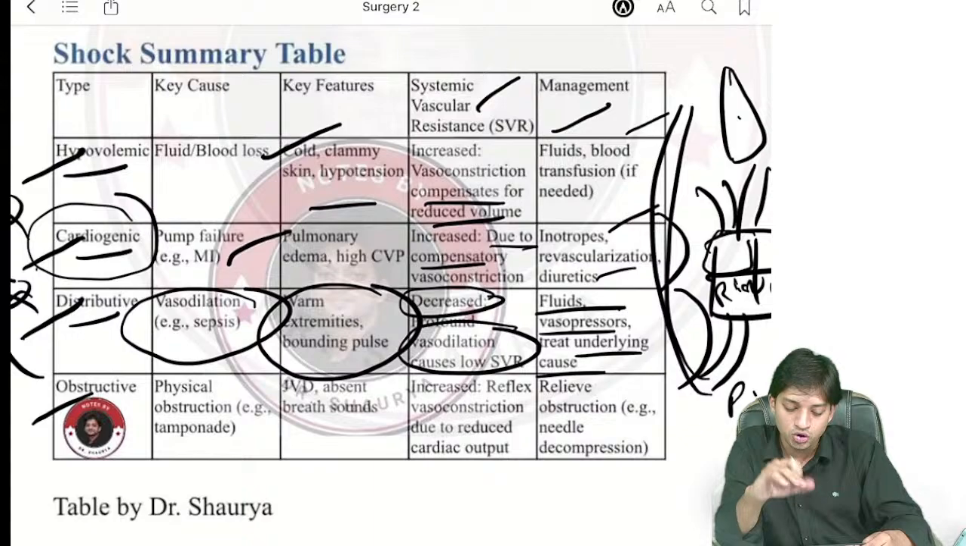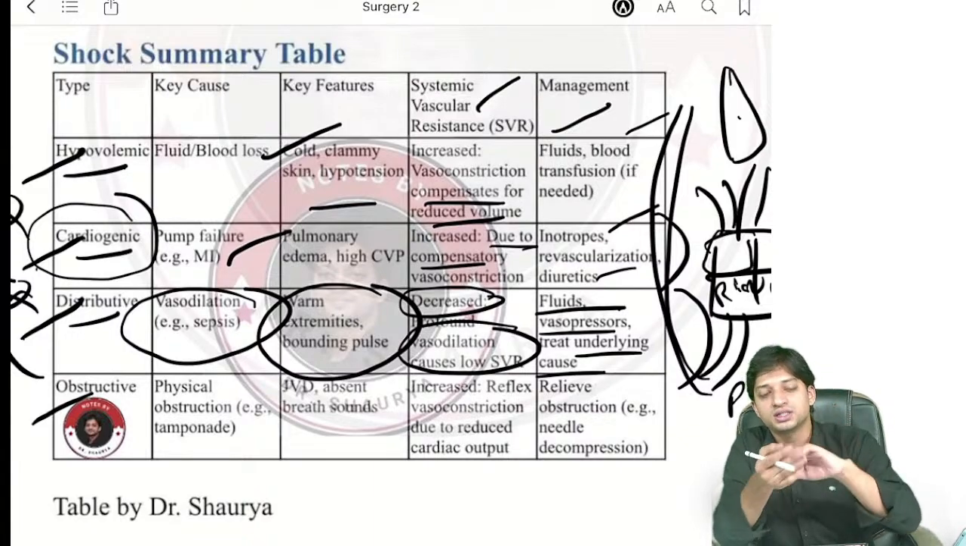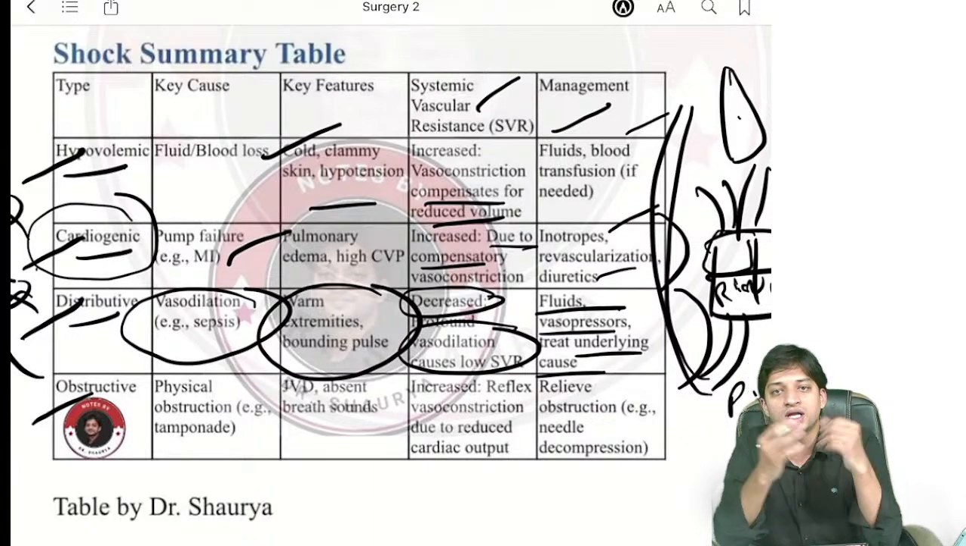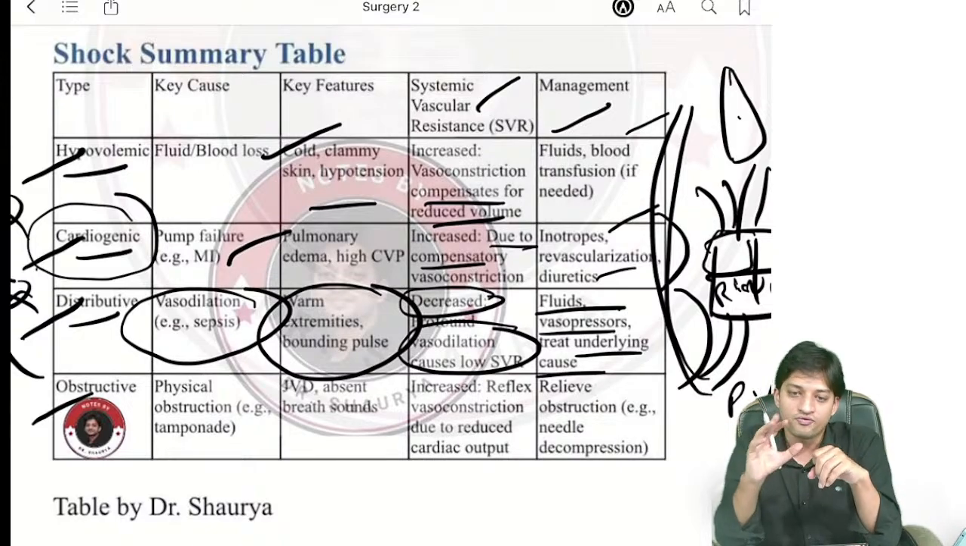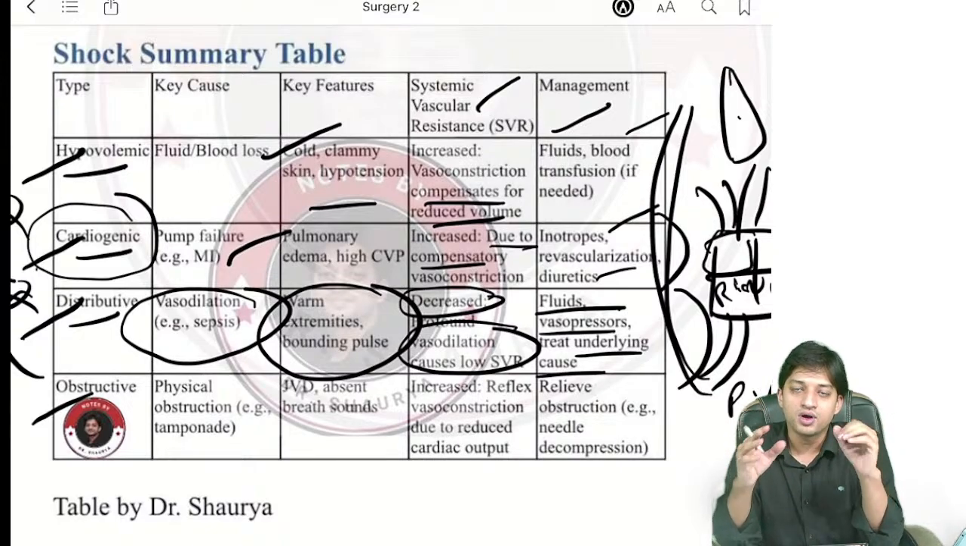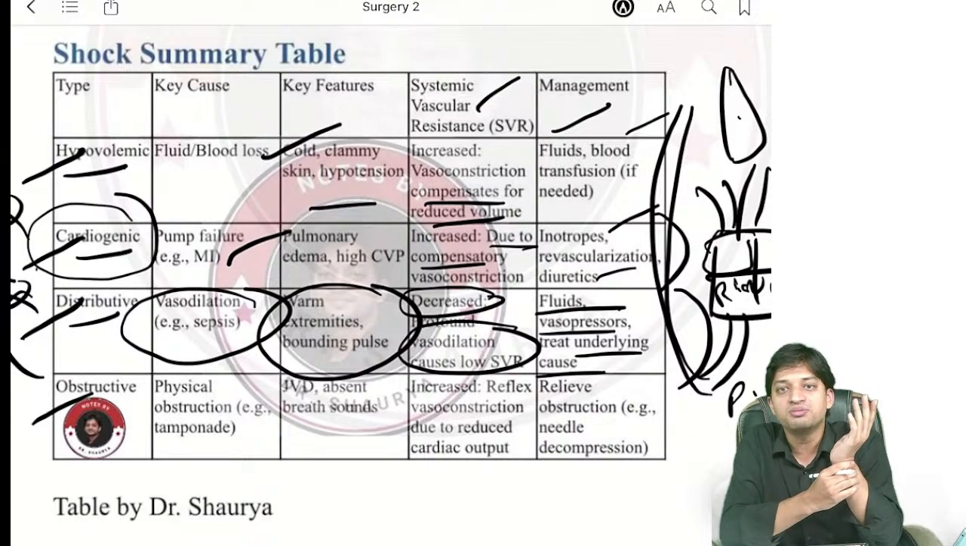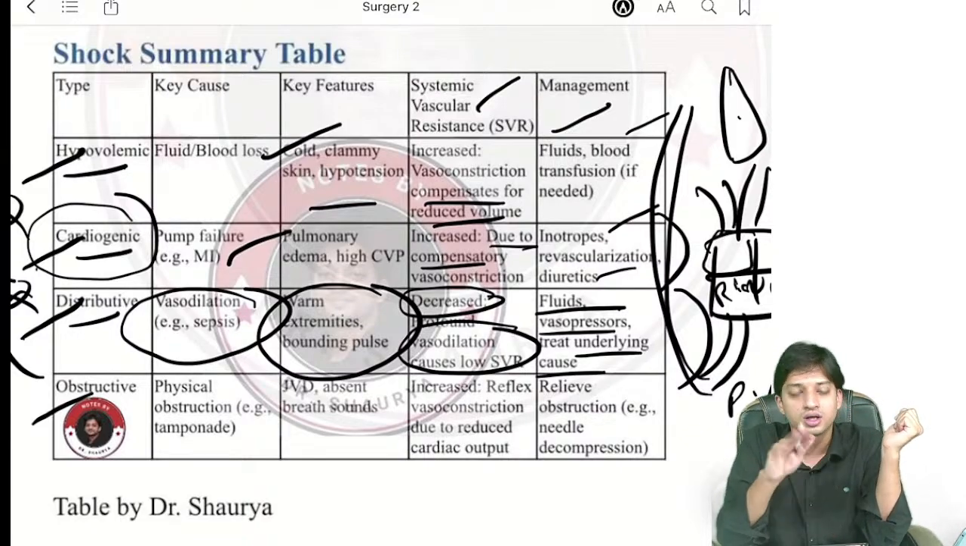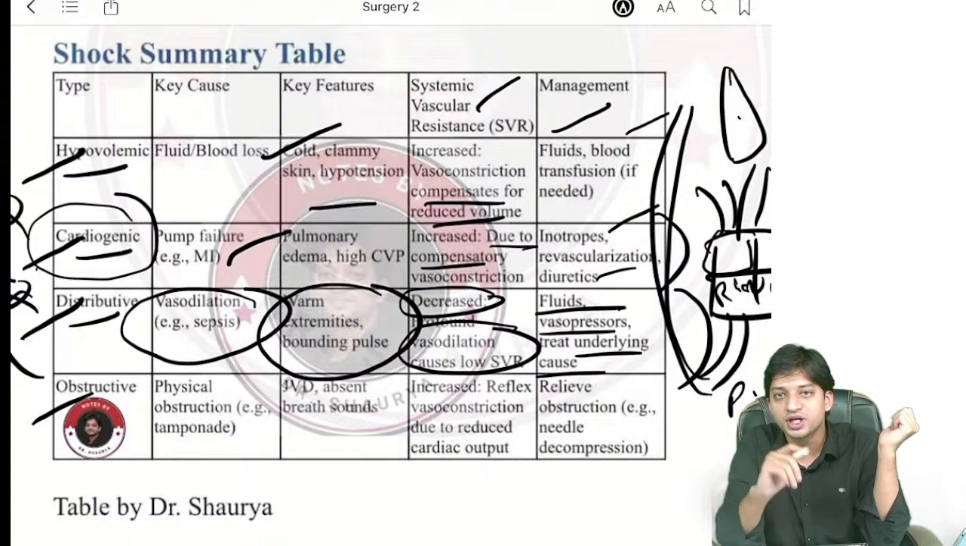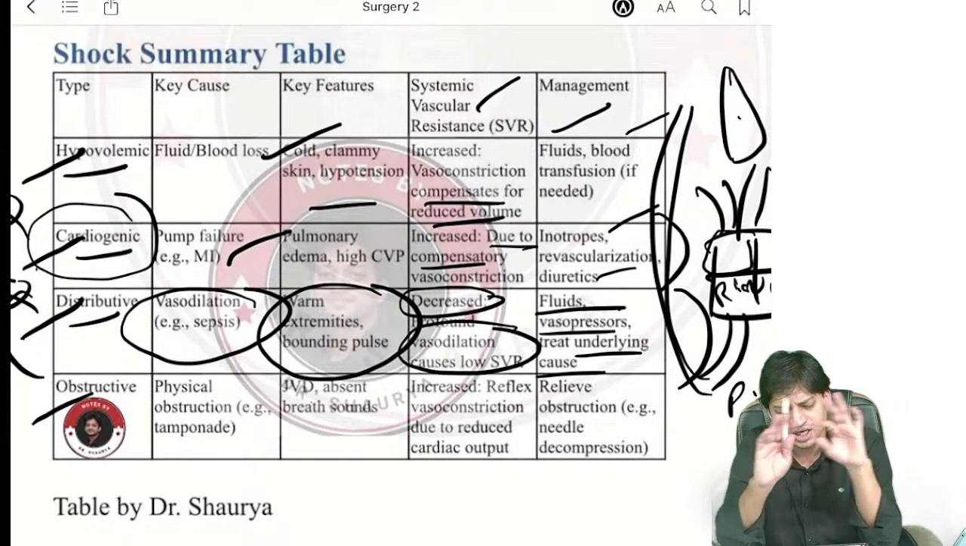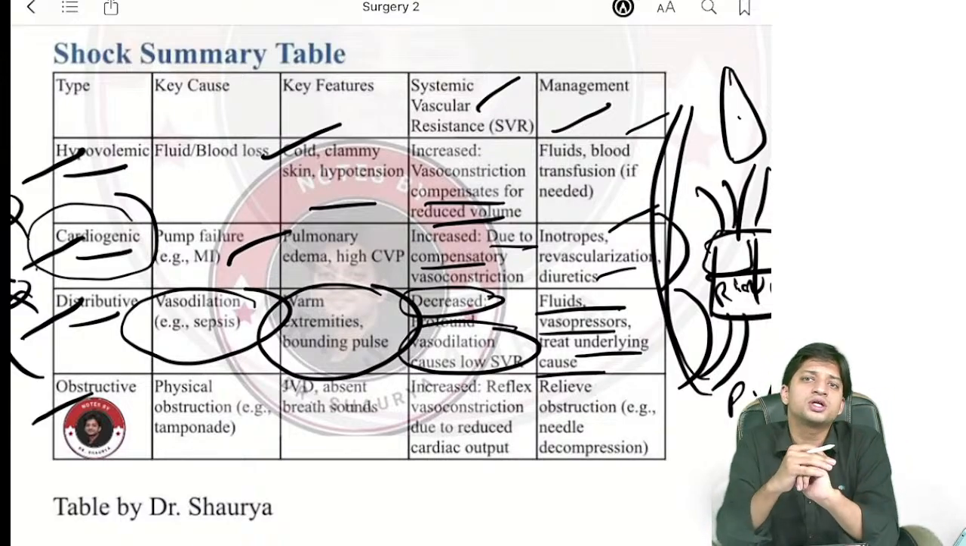What will happen in most of the shocks? You will find the hands in hypovolemic shock will be cold and clammy. Only shock where the peripheries will have warm extremities and bounding pulse is the distributive shock. It is also an example of septic shock. So septic shock, a very simple trick to remember: in septic shock, what do you see?